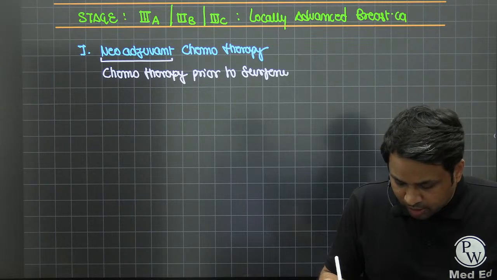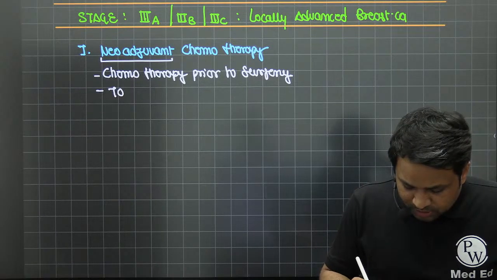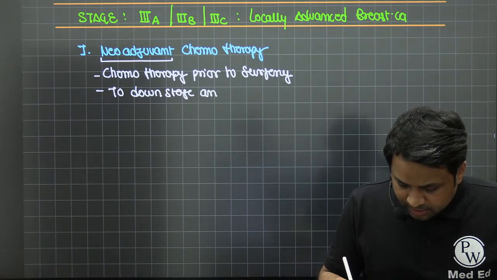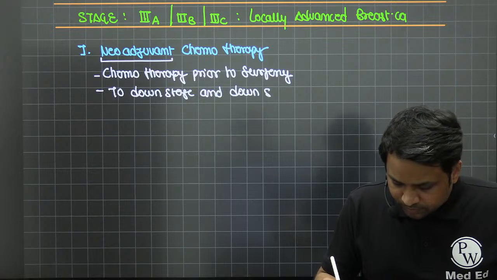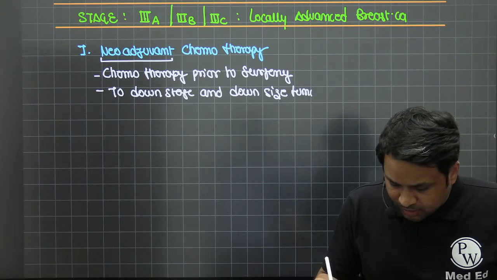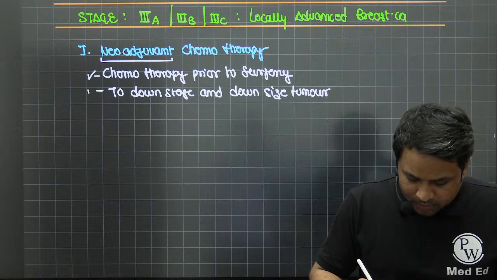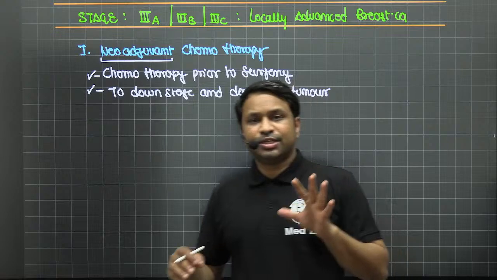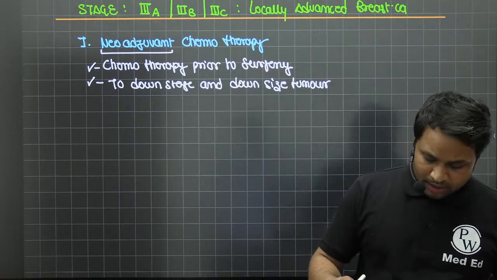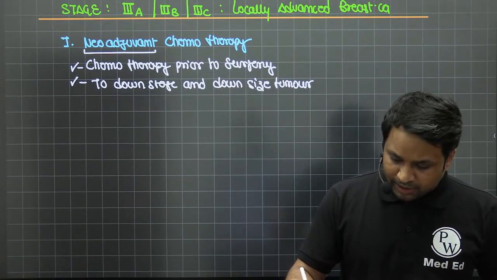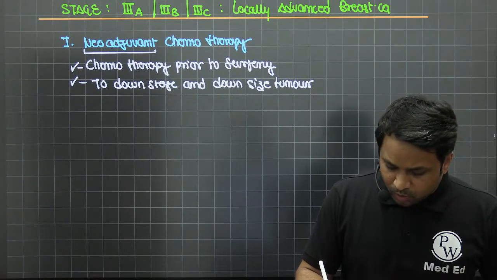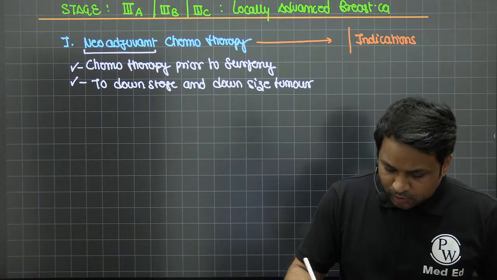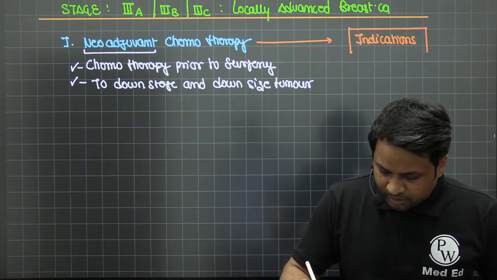Now what is the goal? This is done to downstage and downsize the tumor. It gets you either to downstage or downsize the tumor, and it also decreases the vascularity of the tumor, right? So this is the concept of neoadjuvant chemotherapy. Now, what are the current indications? Where would you like to do a neoadjuvant chemotherapy in a patient suffering from breast cancer?